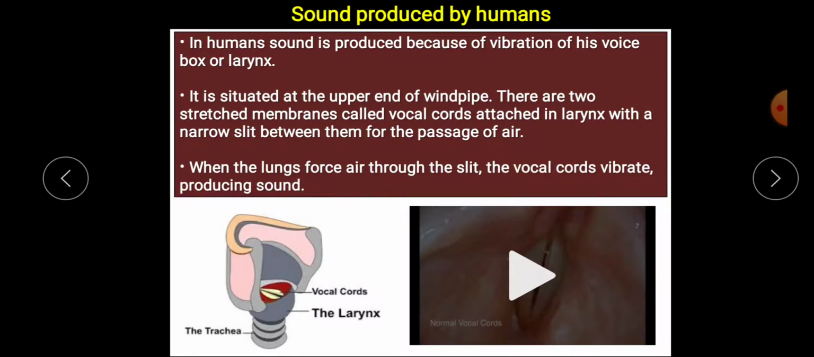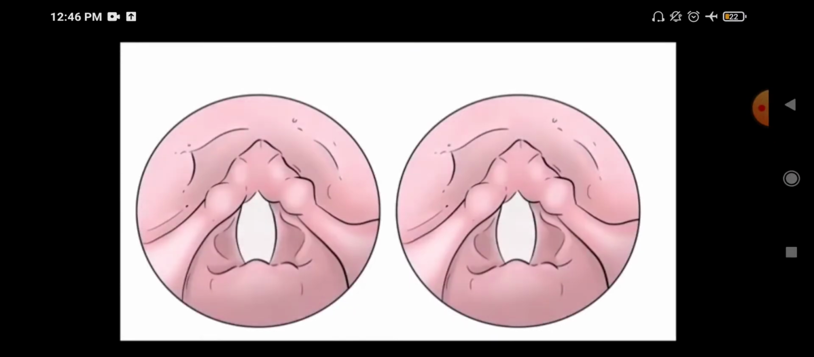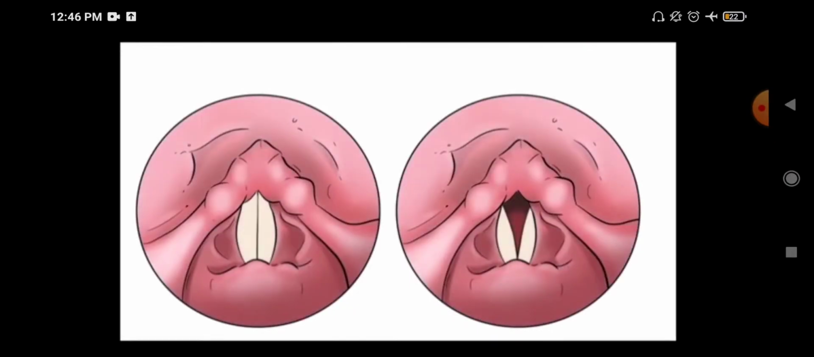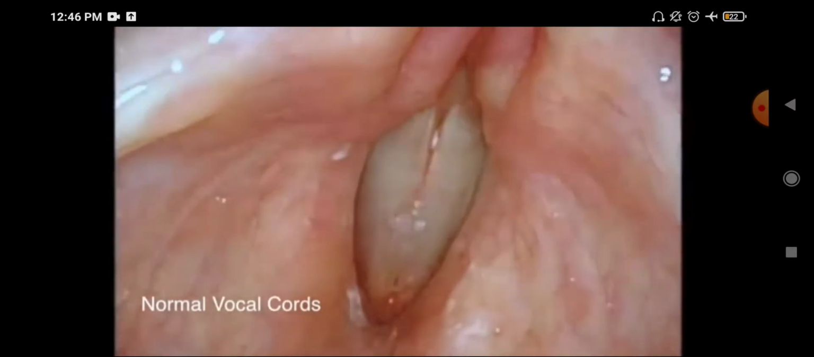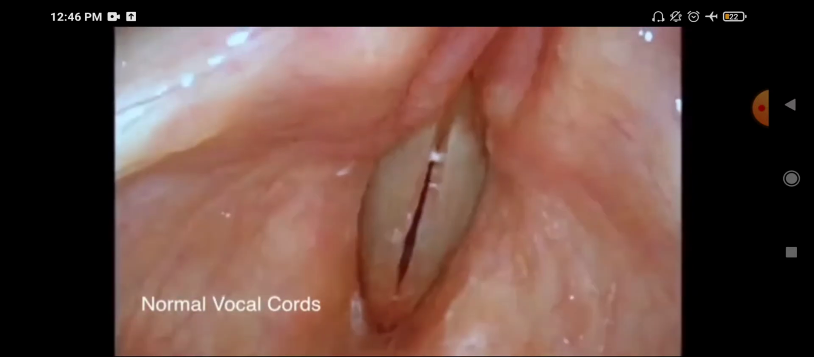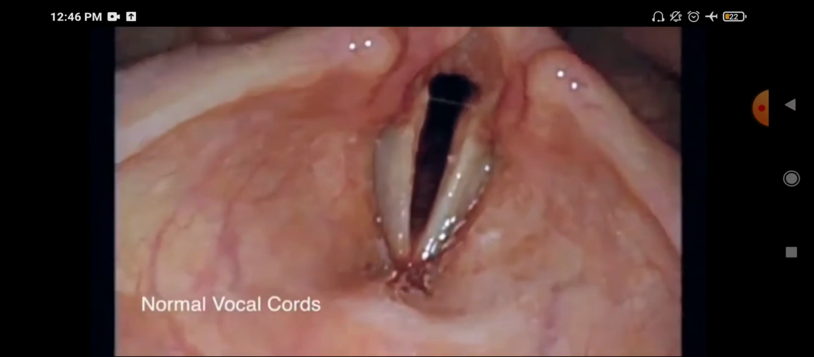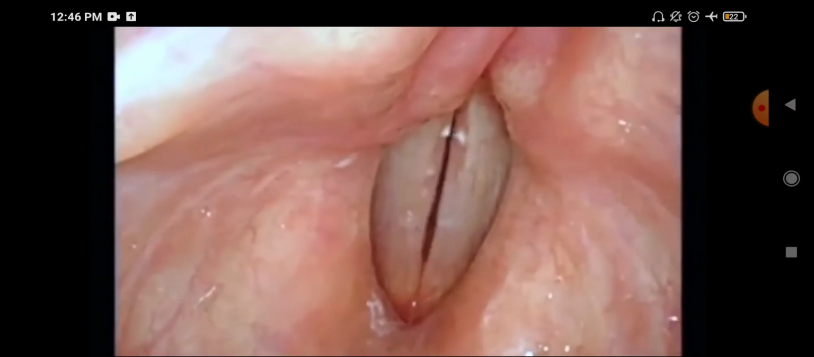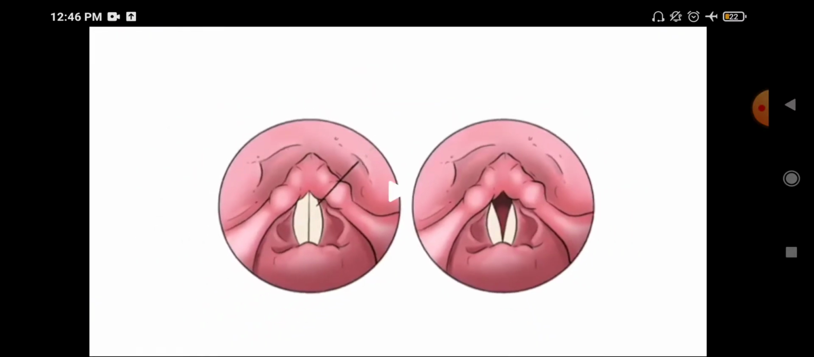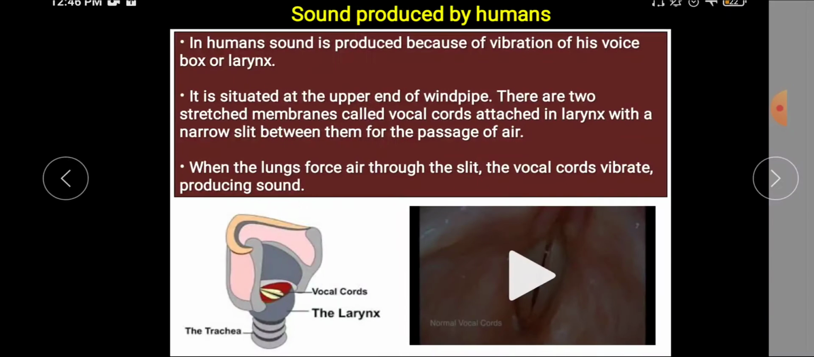Now here, let's see this video. Here, the first one is the closed vocal cords and the second one is the open vocal cords. So this is the normal vocal cord, and when we say something, these vocal cords close and open. Can you see it is moving? It is vibrating, we can say. This is closing and opening. This is what produces the sound in our case.